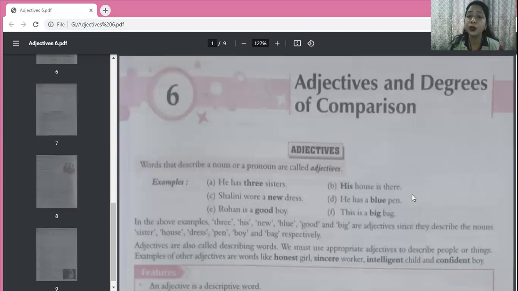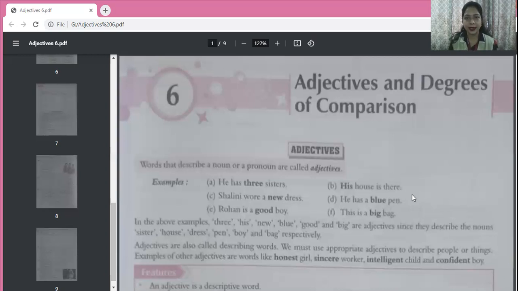Shalini wore a new dress. So dress is the noun, the name of a thing. Now what kind of dress? New dress. So new is the adjective here. It is telling us something about the dress. Now, he has a blue pen. Pen is the noun. What kind of pen? Blue pen. So blue is the adjective here. It is telling us something about the pen.